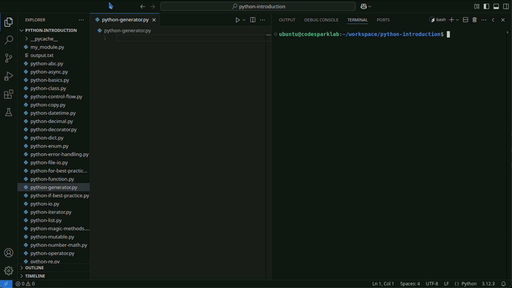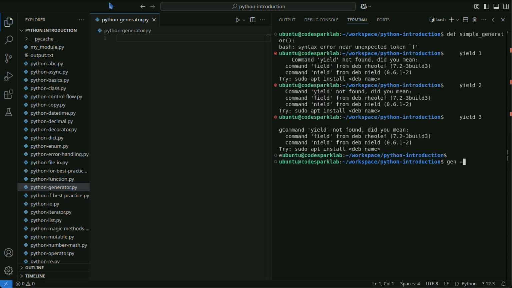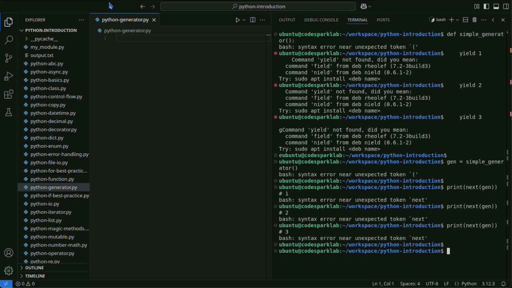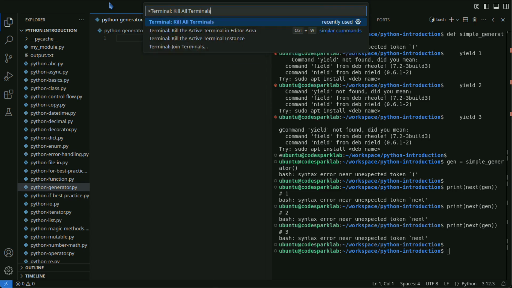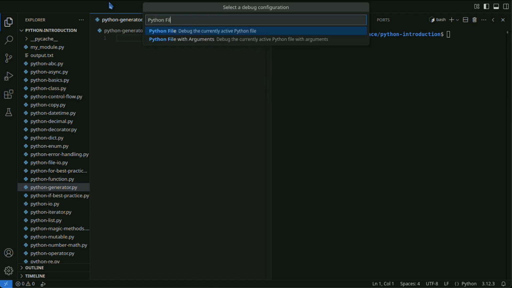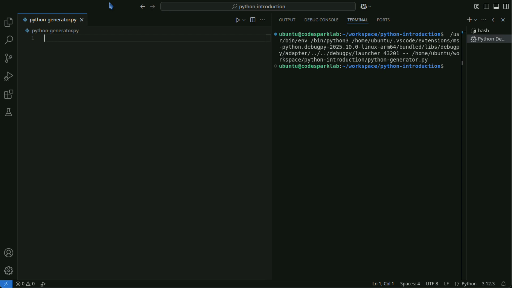Yield is a keyword that returns a value and pauses the function execution at the same time. When called, this function returns a generator object that yields values one by one.